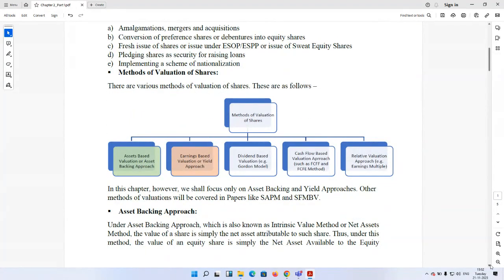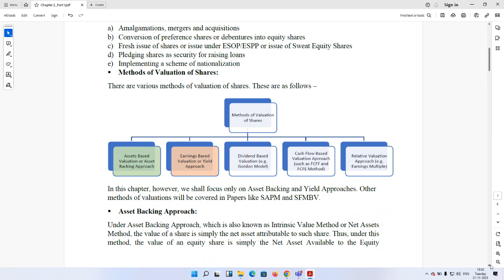Now, whatever be the needs, we need to calculate the value per share by following a certain well-defined methodology. And for this methodology, there is no unanimous method as such. Different proponents, with different perspectives, have raised various types of methods. Now, the methods that are available for valuation of shares can broadly be classified into these groups.